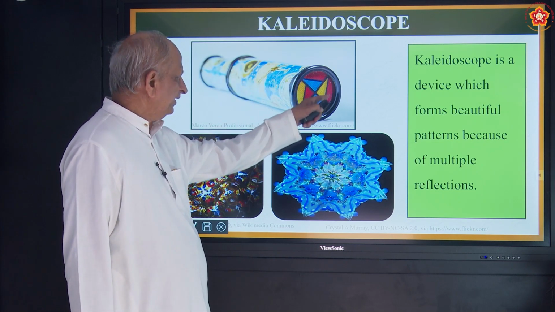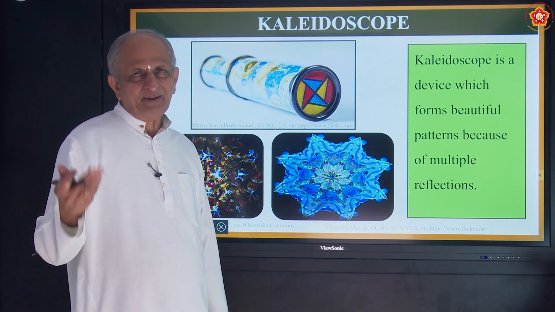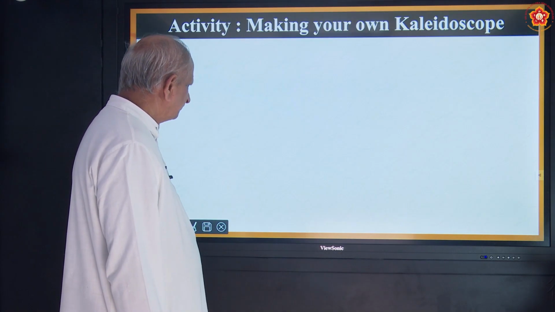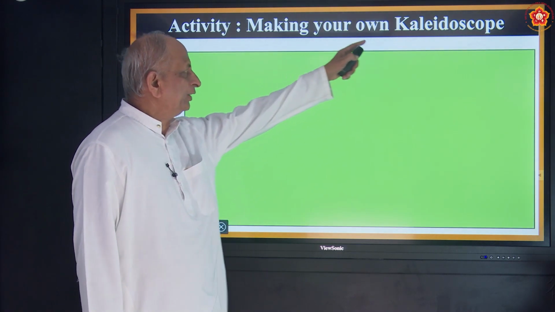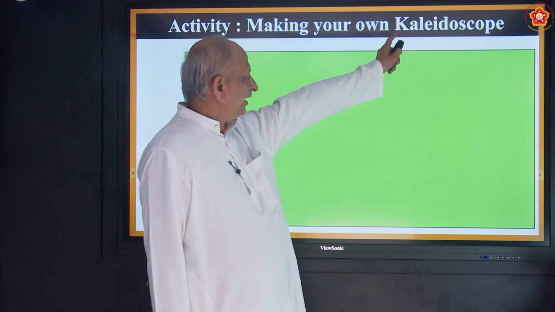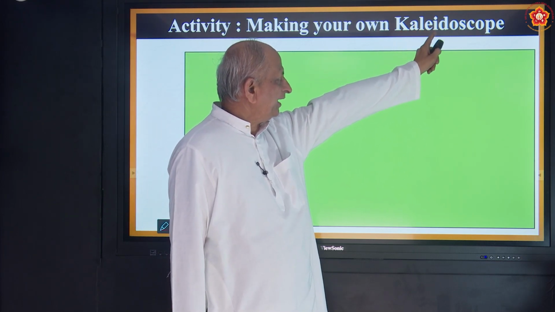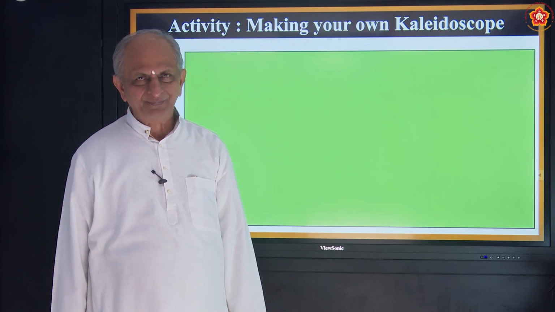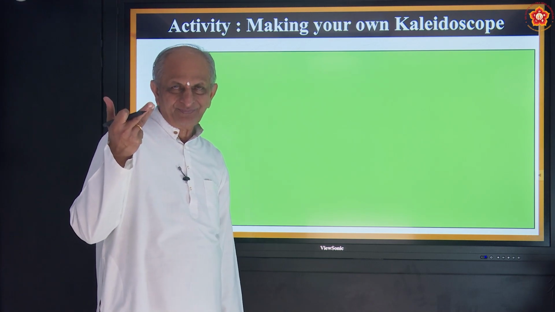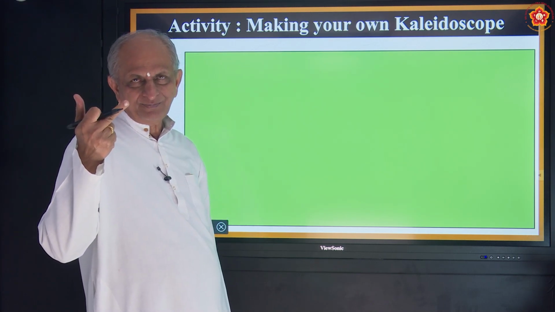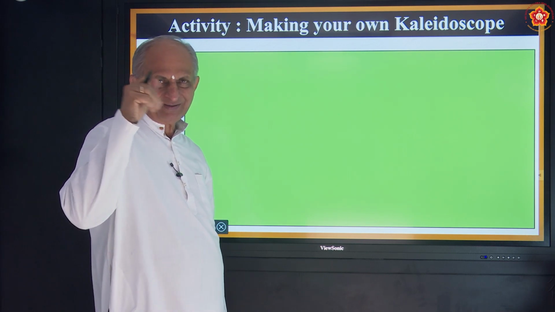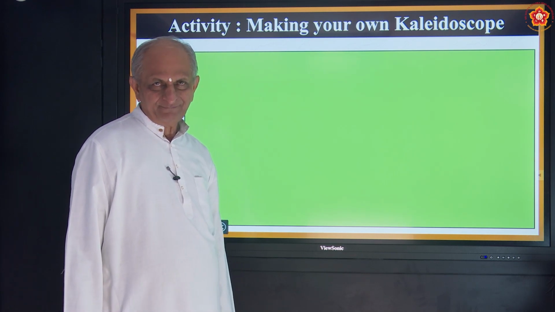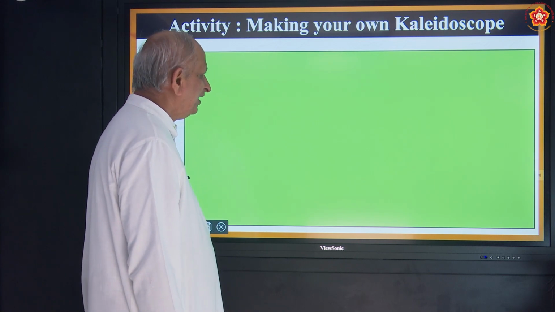This is the outside body of the kaleidoscope. Very cheap, you can buy your own, or you can prepare your own. If you prepare it, well and good. Let us see how to prepare it. So first thing is making your own kaleidoscope. Look at the spelling: kaleidoscope. You have heard about microscope, telescope, stethoscope, correct? All of them are called scopes. What does scope mean? Measuring or viewing.